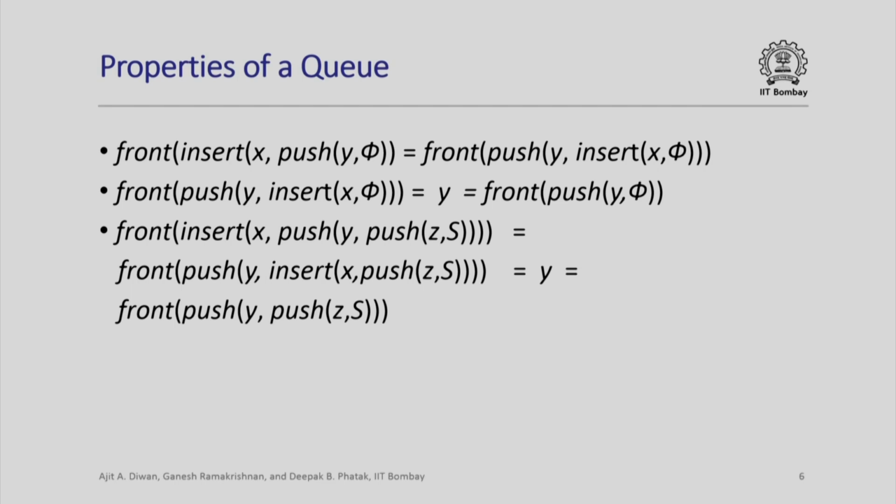The front of this is always y by definition, and this is also equal to the front of the queue obtained by pushing y in push z comma s. So again, this equality holds for queues of size greater than or equal to 2. In this case, actually we do not really need the induction hypothesis, but directly we can show that the front remains the same for both queues, but you need to do it for the base case as well as for queues of larger length.